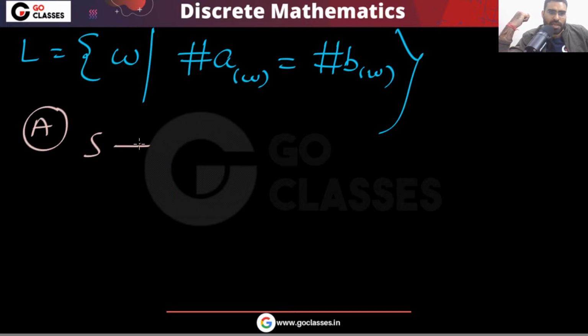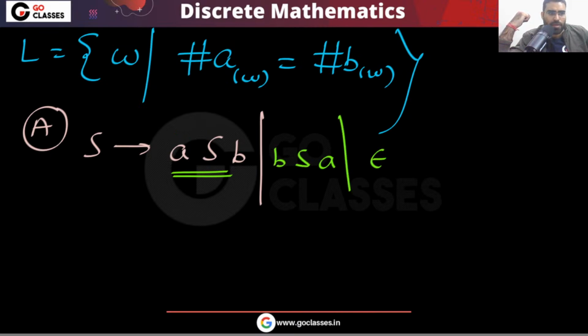Option A is S goes to aSb. If you are starting with A, you should end with B. If you are starting with B, you should end with A. So what is the language generated by this? The language generated will be like this: you have W, then W reverse, but its complement.